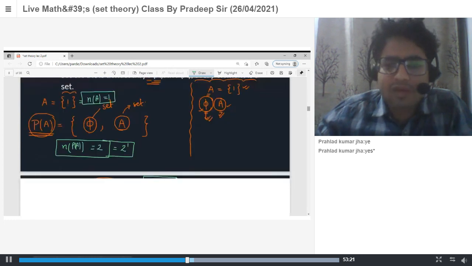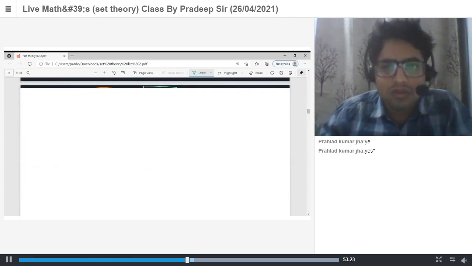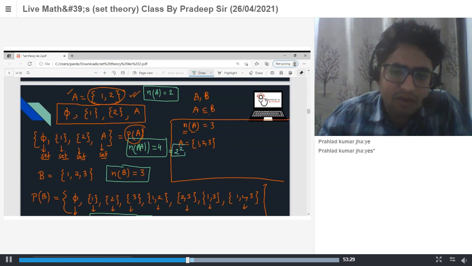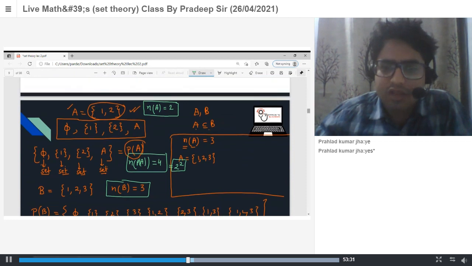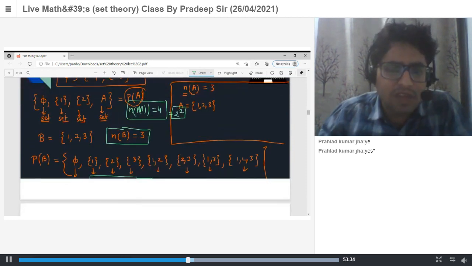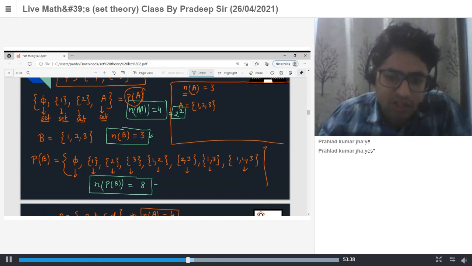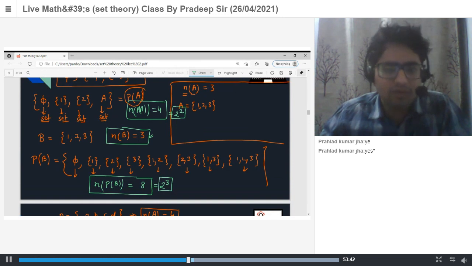If set B has 2 elements, its power set has 4, which is 2 to the power 2. If set A has 3 elements, the power set contains 2 to the power 3 elements.